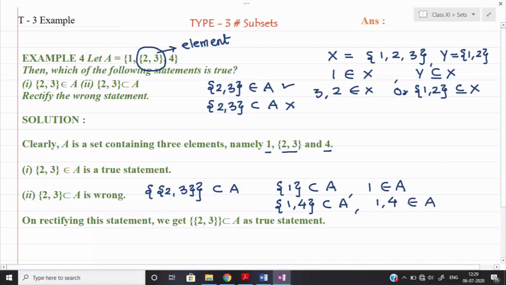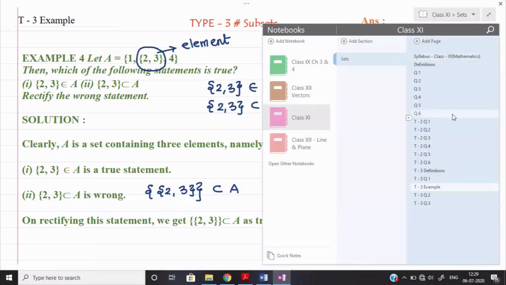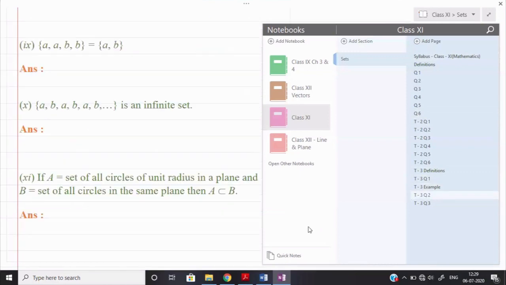So remember one thing, if we are representing an element of any set, it will come with the symbol of belongs to, and if you are representing a part of the set as a subset, then it will come with the curly bracket. Okay, so that was the first question based on this fundamental. I know you may be a little confused while doing this fundamental, but with the help of questions, I hope the things will be more clear to you.